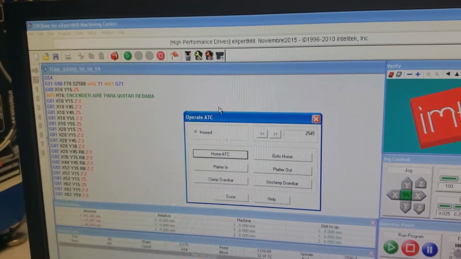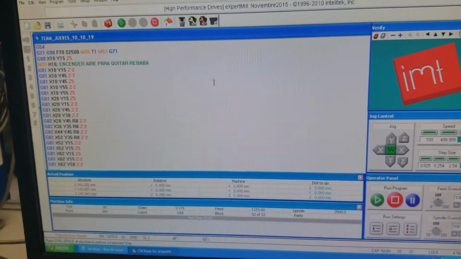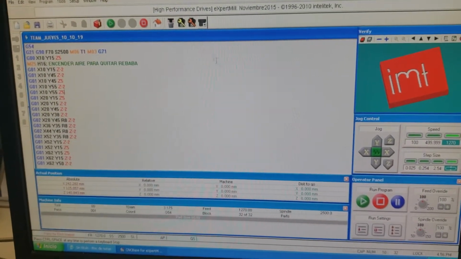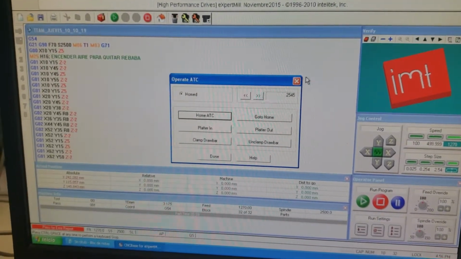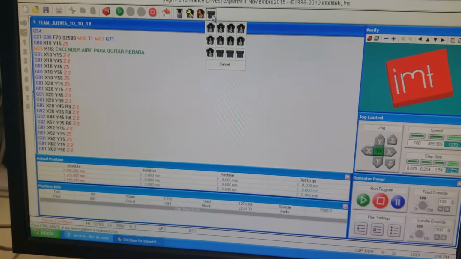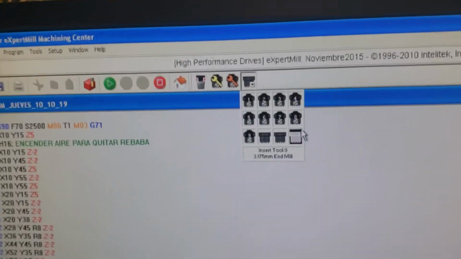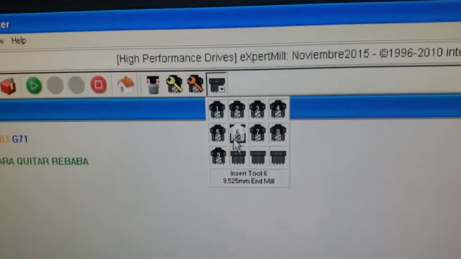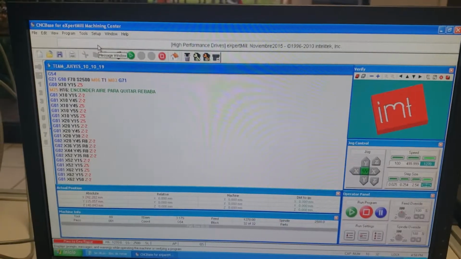This is to go home the spindle, and this button is to go home the plane, the X axis and the Y axis. And this is to take a tool and insert it into the machine. And if you want to take it off, you also click it and choose remove tool, and that's all.